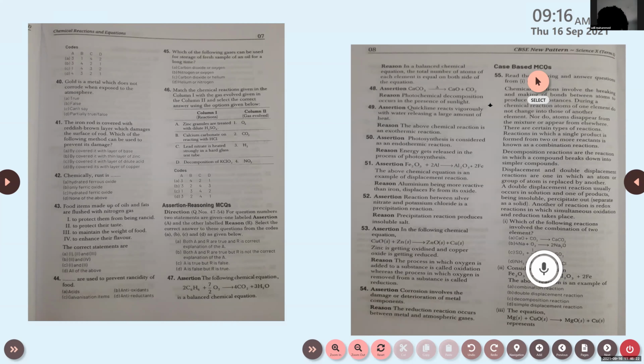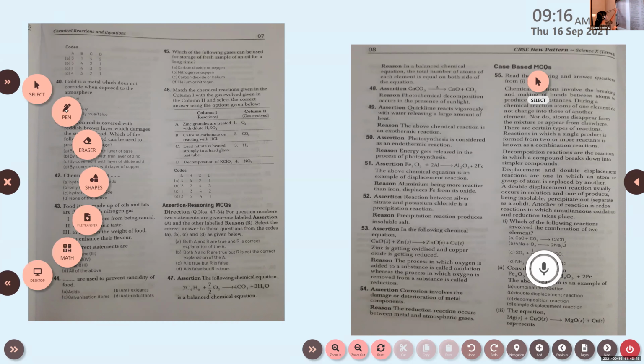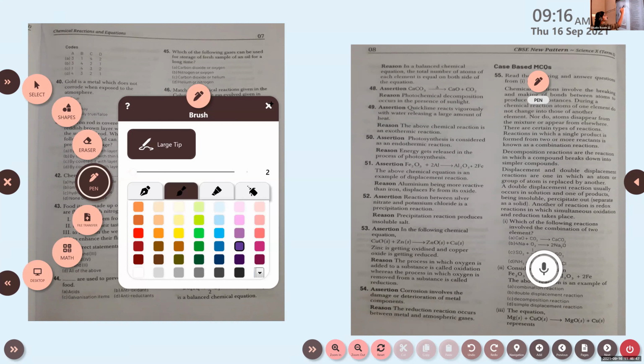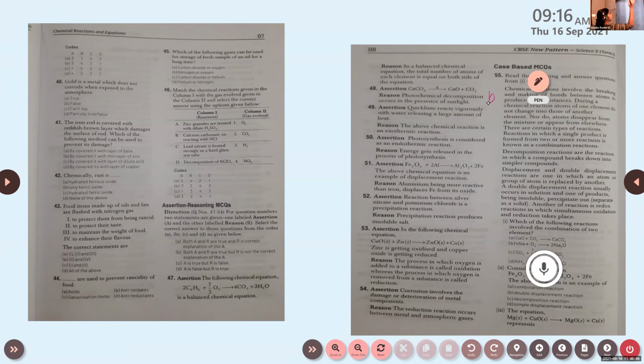Both A and R are true, but R is not the correct explanation of A. Correct answer is option B. Okay, both the statements are right, but this R is not the correct explanation of A. Here the correct option is B. Then question number 49.